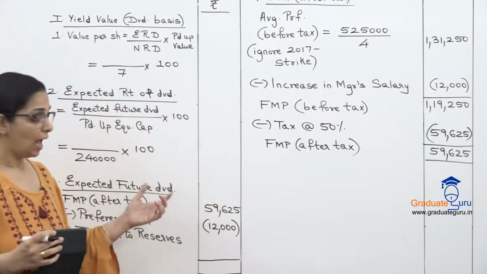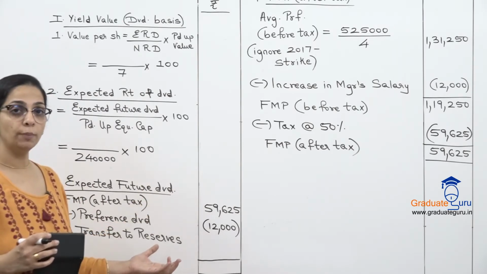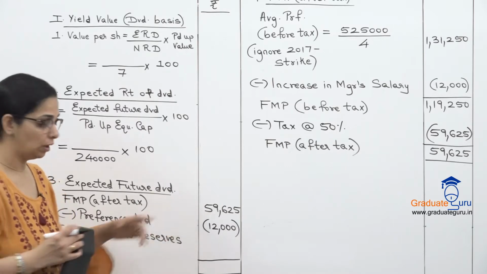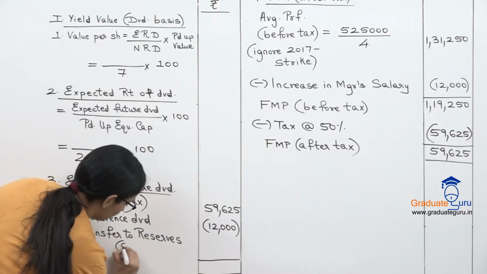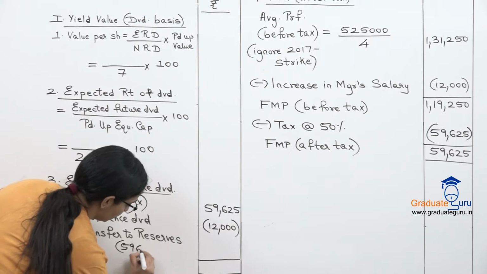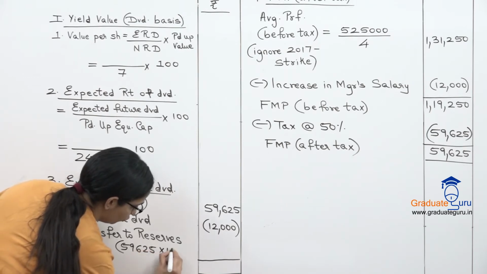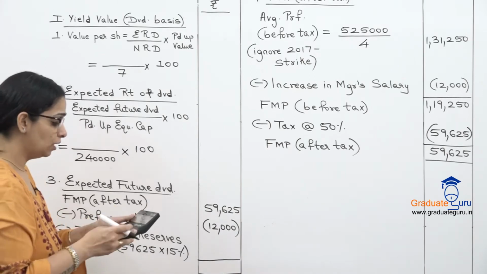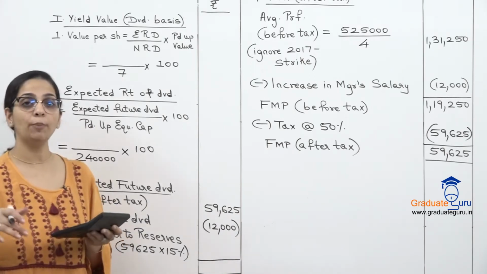So let's take that 59,625. For transfer to reserve, they have said 15% of this profit. So let's do that working. 59,625 into 15% will be my transfer to reserve, which is 8943.75.